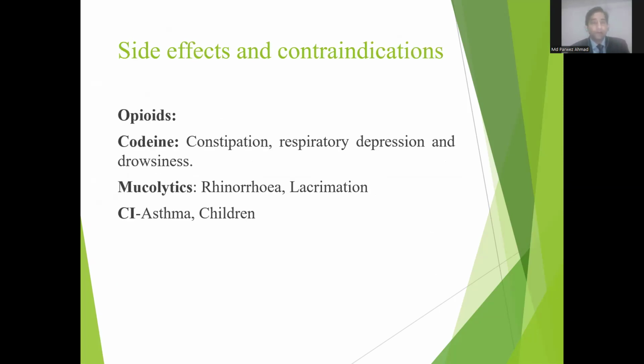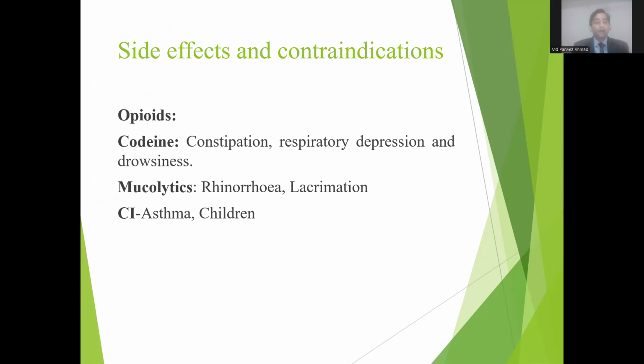Now, move to the next category, side effects and contraindications. I've already stated that the opioid category causes respiratory depression, drowsiness, and constipation. Constipation is also one of the important side effects of codeine. This side effect of constipation is used as a beneficial effect in case of diarrhea.